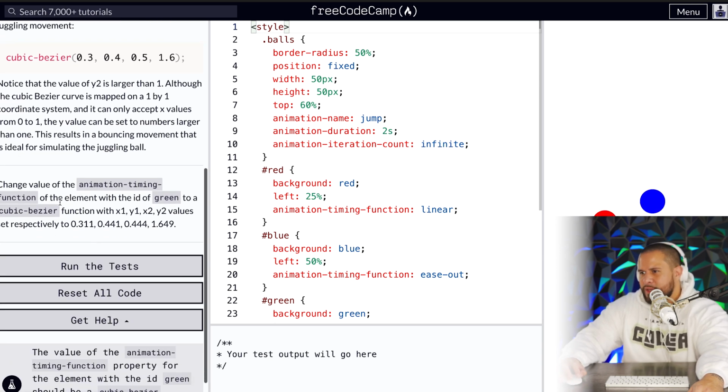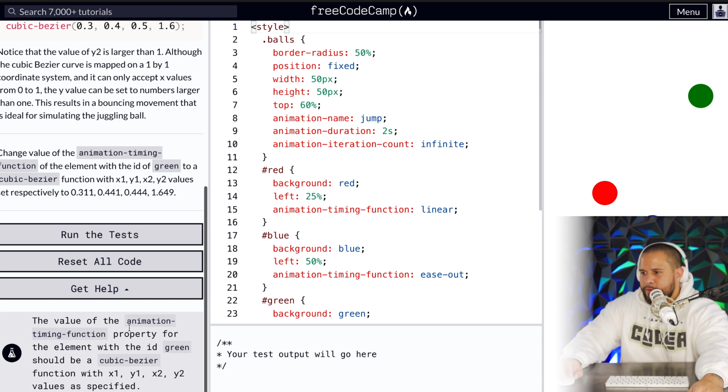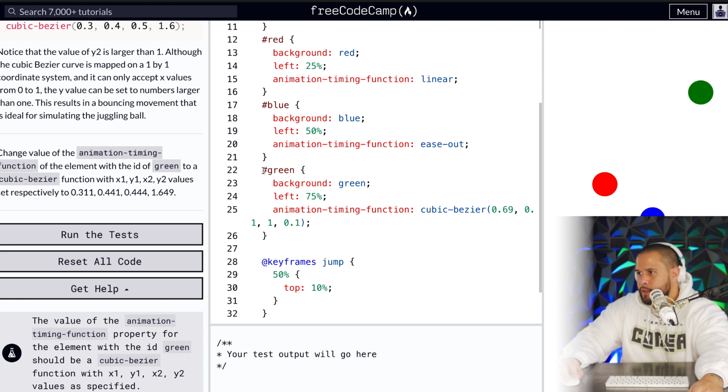Change the value of the animation timing function of the element with the ID green to cubic Bezier function 1, 1, 2, 2 values set respectively to all these numbers right here. I'm not going to say them. All right. The value of the animation timing function property for the element with the ID green should be cubic Bezier function with x1, y1, x2, y2 values as specified. Okay. So ID green right here. And then this is the animation timing function, cubic Bezier.